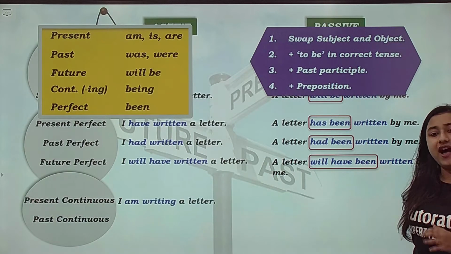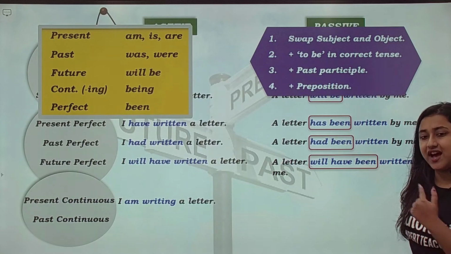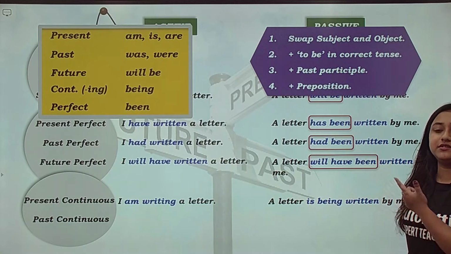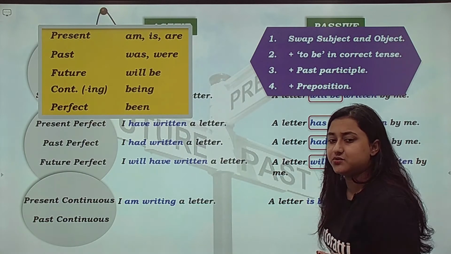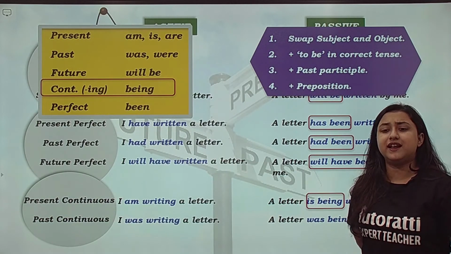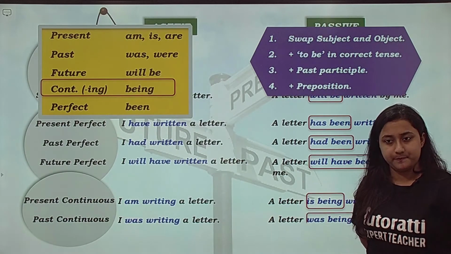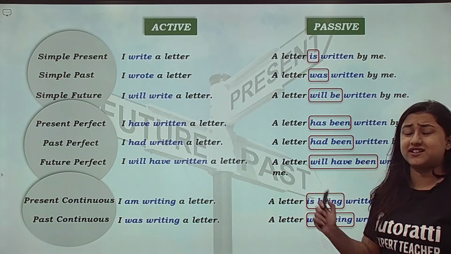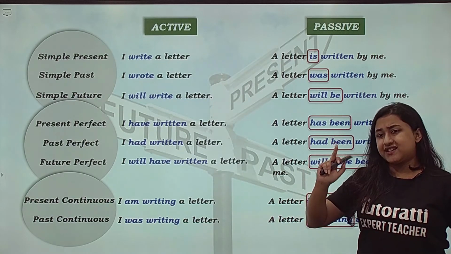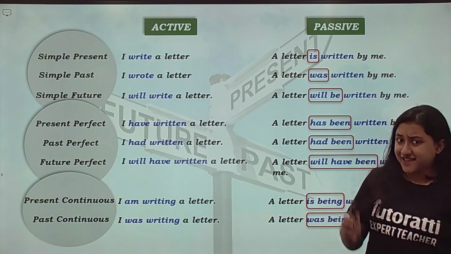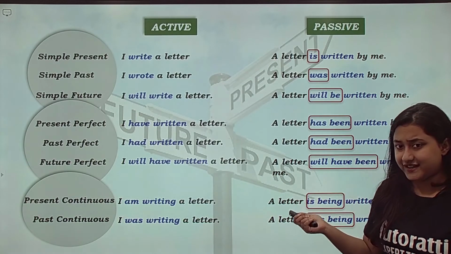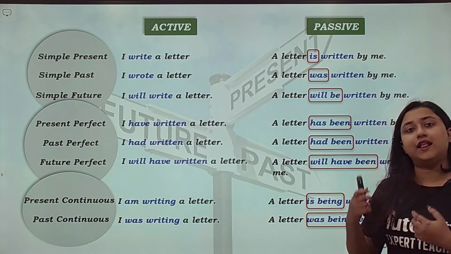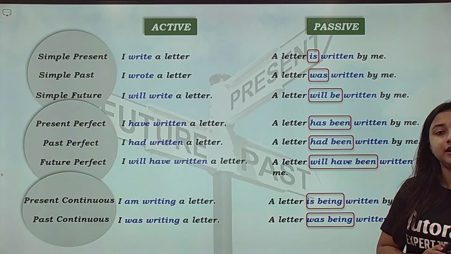Last one. I am writing a letter. Present continuous. I am writing a letter. A letter is being written by me. Similarly, past continuous. I was writing a letter. A letter was being written by me. Alright, students. So, I hope you have understood how to convert from active to passive. Okay. First, swap the subject and the object. Second, add to be in the correct tense. Tense dekho, add is, was or will be. Third, add the past participle, and the last step is add the preposition by.